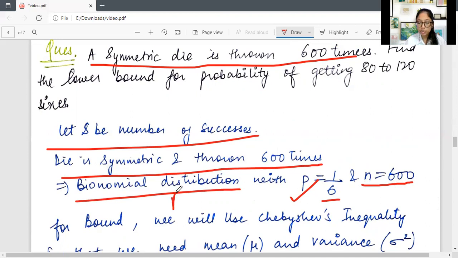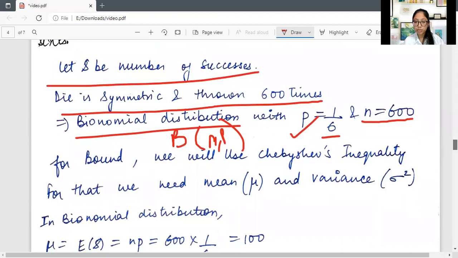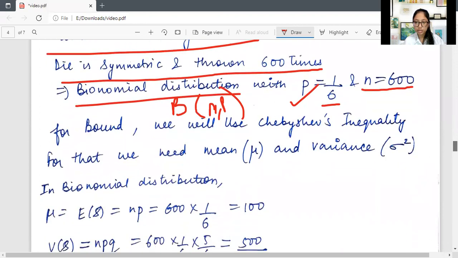And for a binomial distribution, we just need n and p, two variables, and we have both here. Chebyshev's inequality can be easily used when we have mu, the mean, and the variance.